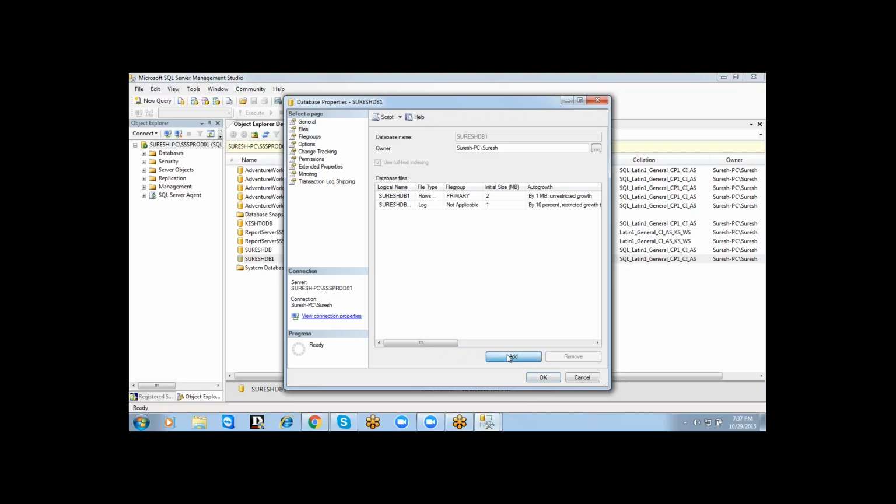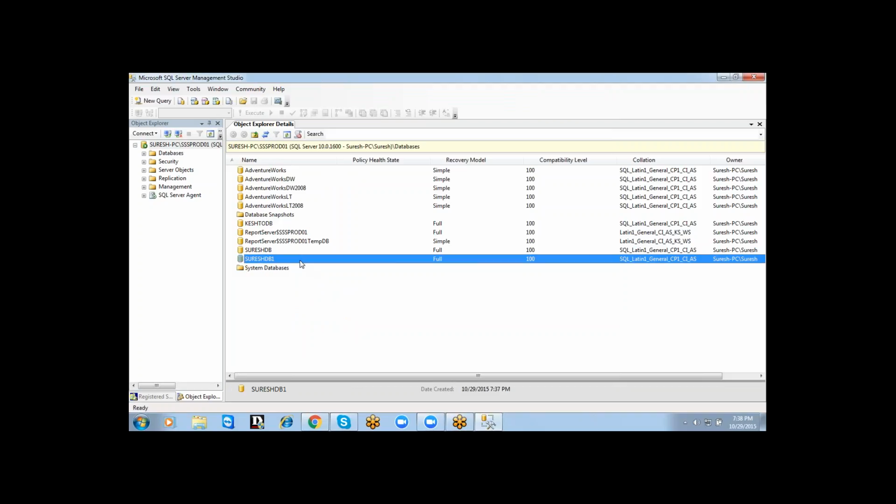Click on the add button. Here we'll get a new file, provide a file name. Now you can make it a data file or a log file. If it is a data file, it is part of the primary file group. If it is a log file, it is not part of any file group. Please check it. So now I'm adding it as a data file only. Just click on the OK button. Now the new file will be added.